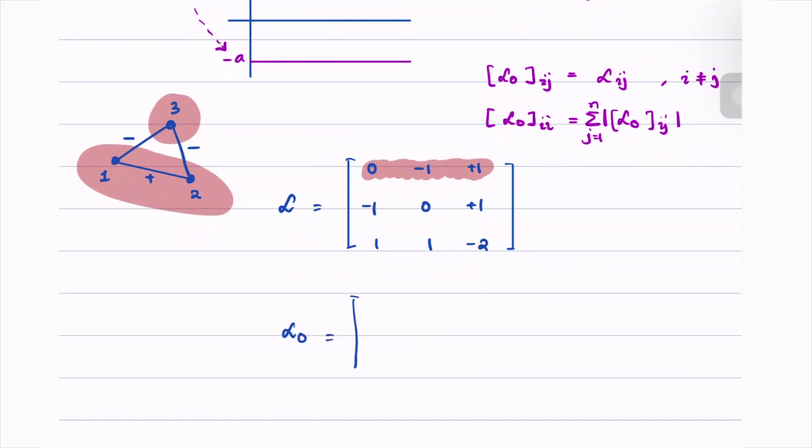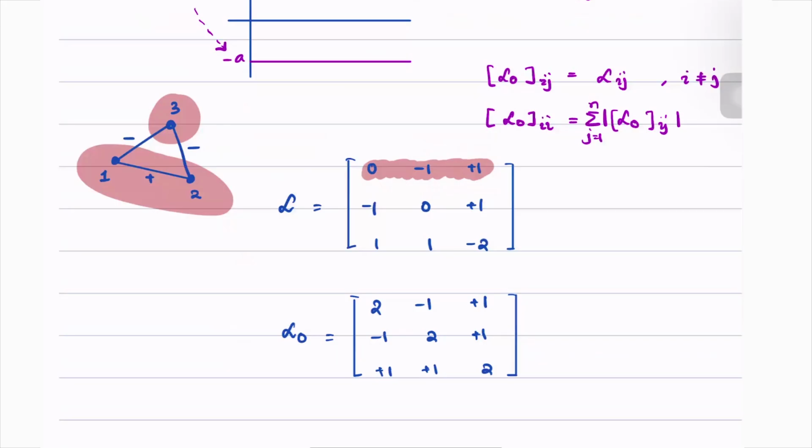In order to counter this, we now propose the modified rule where we take the absolute values of the off-diagonal entries and make that equal to the diagonal entry. Hence, this becomes 2, then this remains -1, +1, -1, 2, +1, and this is +1, +1, and 2.